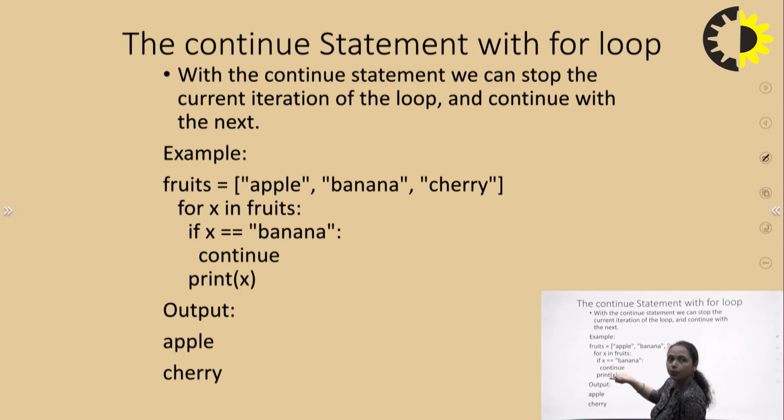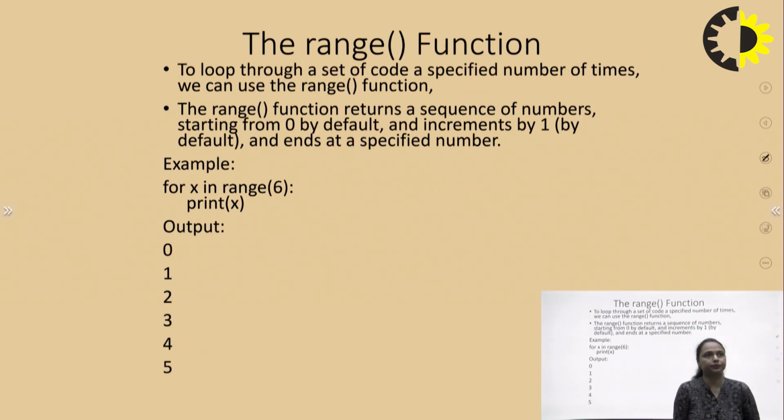What is going to be printed? It is apple. Now the second is banana. If x is equal to banana, it continues, which means it will skip the iteration. It will not print x. It will update x again. So x is cherry. Now the condition is checked. It is false, so it will continue and print x. So the output is apple and cherry.